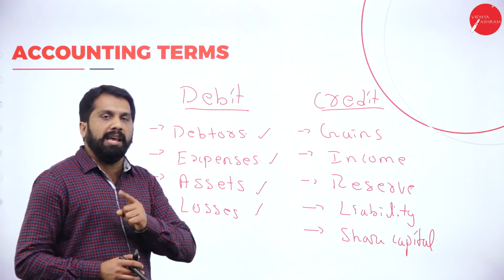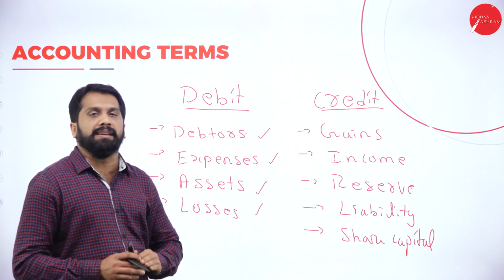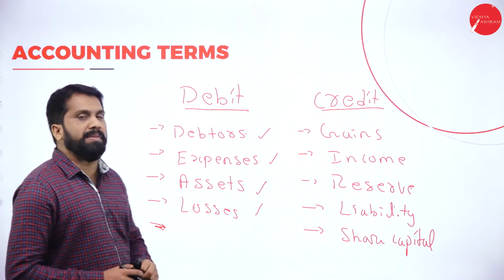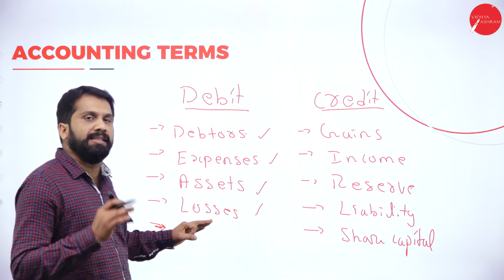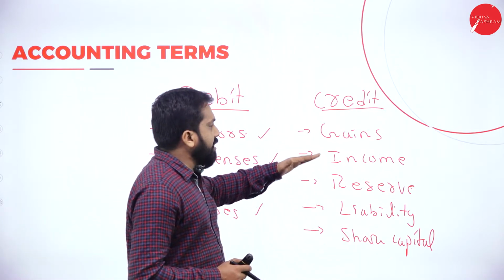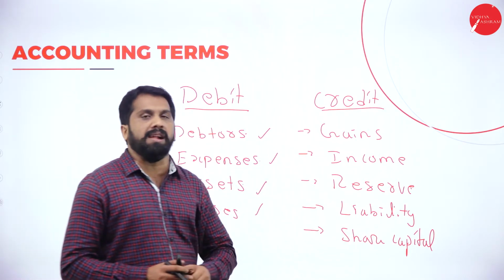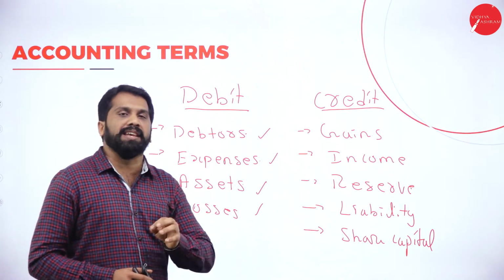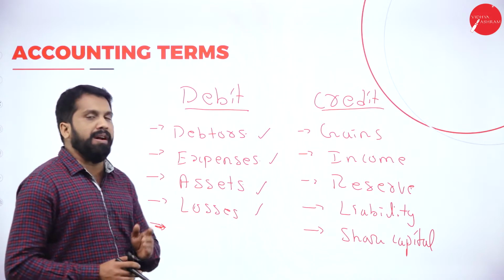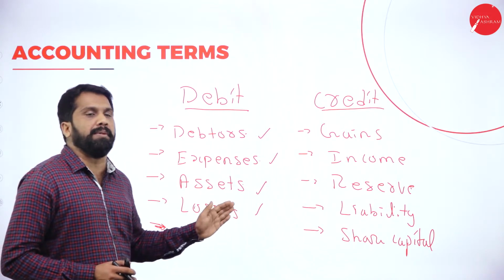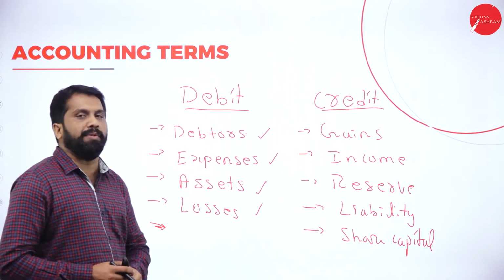Clear? Now, if anybody asks you what is debit and credit, you can say that debit means debtors, expenses, assets, losses. Credit means gain, income, reserve, liability, as well as share capital. Now, sir, how to remember all? We are non-commerce students. We cannot remember all these 9 points.